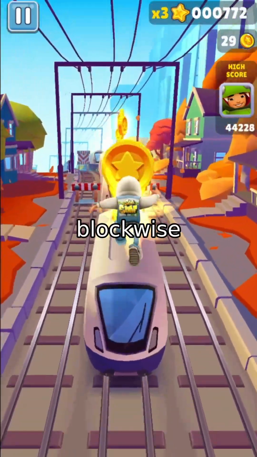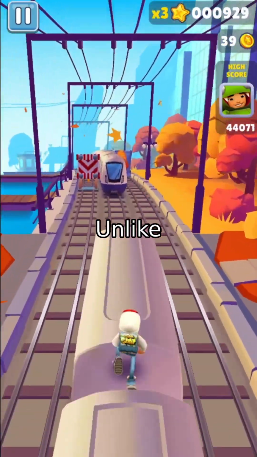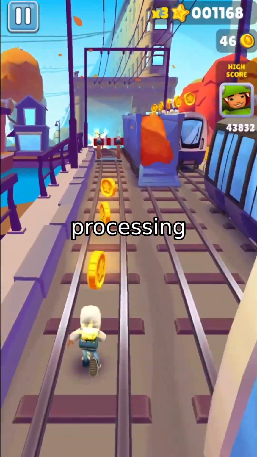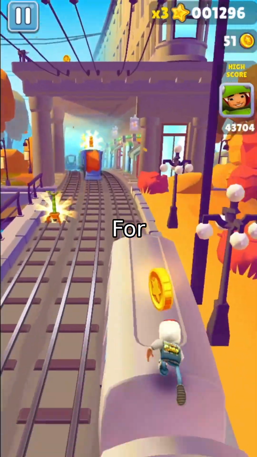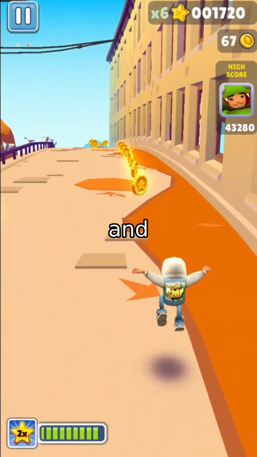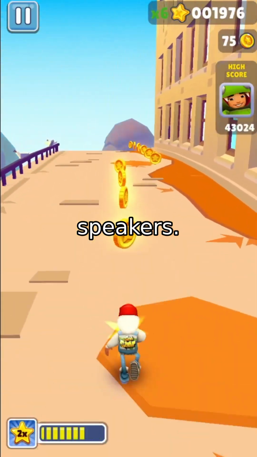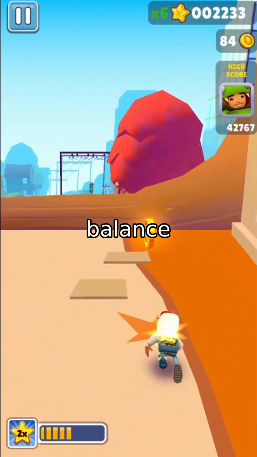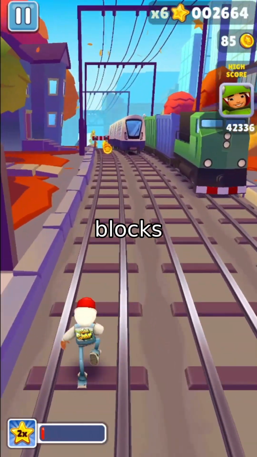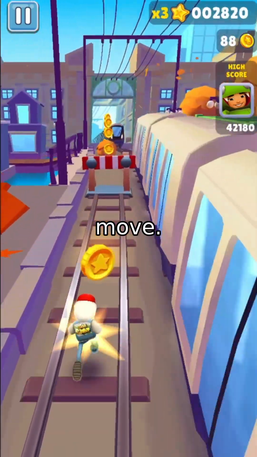The key innovation is blockwise identity reassignment. Unlike traditional fragment-based methods, which analyze short, isolated snippets, blockwise processing streams data continuously. For each block, the system extracts a speaker embedding, a mathematical representation of the voice, and compares it to a library of enrolled speakers. By adjusting block sizes, we balance speed and accuracy. Shorter blocks mean lower latency but less context, while longer blocks provide more data but risk errors if speakers move.